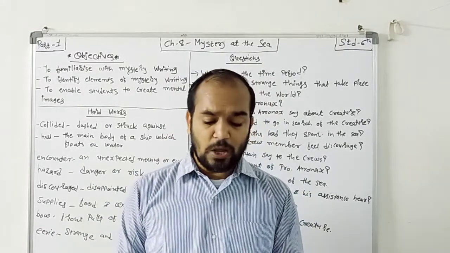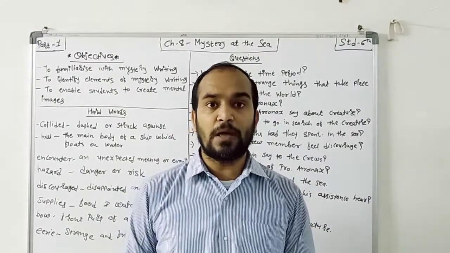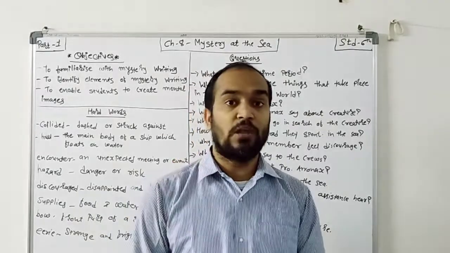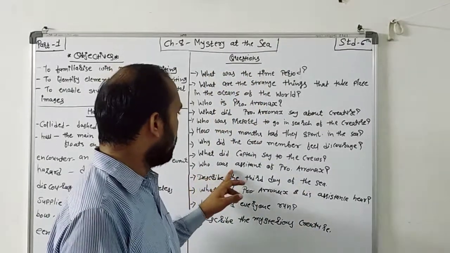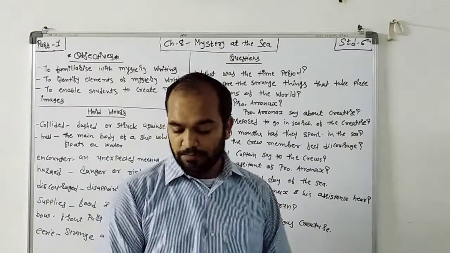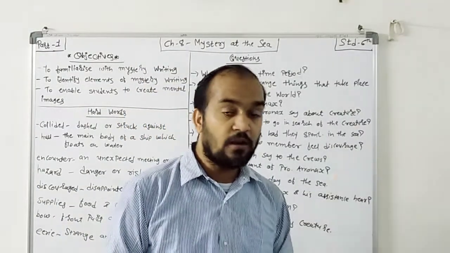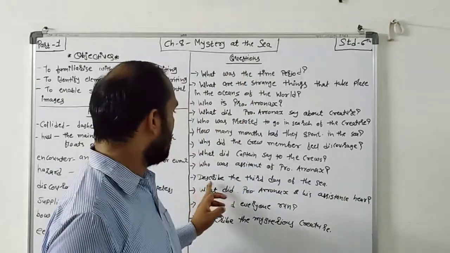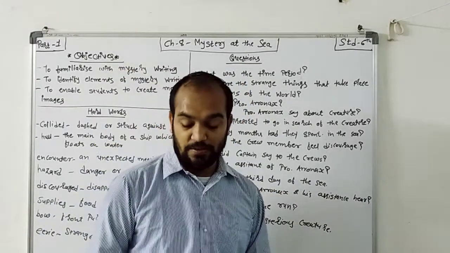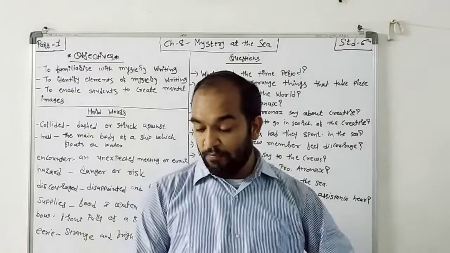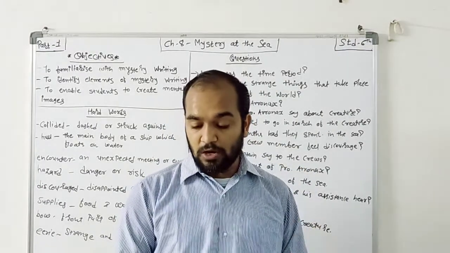2 days passed without a sign of the monster. How many days passed? There are 2 days passed without the sign of the monster. So who was the assistant of Aronnax? It says that on the 3rd day at 8 in the evening. What is the time period? 3rd day, evening time. What is the time? 8 o'clock.